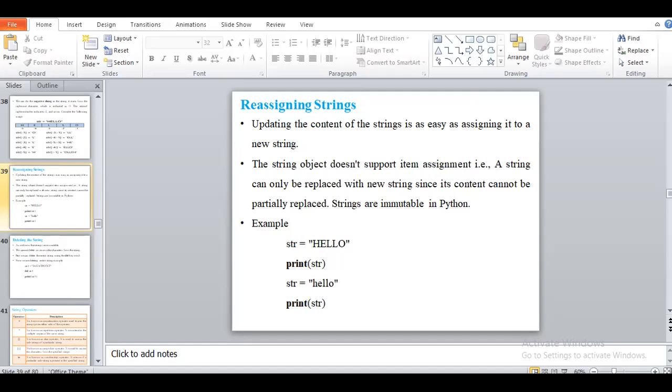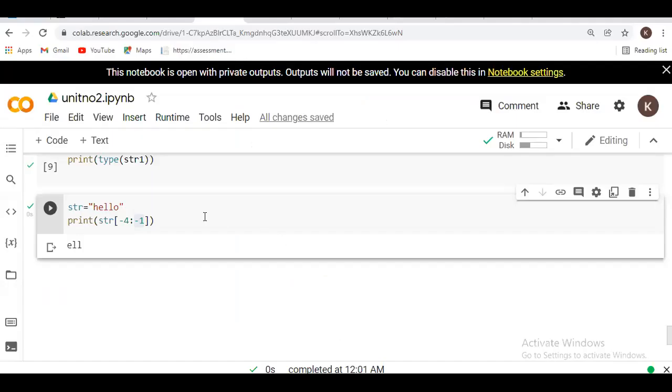Reassigning means we are changing the whole string, but we can't perform an operation where we just change the values of one or two locations. We will see an example.